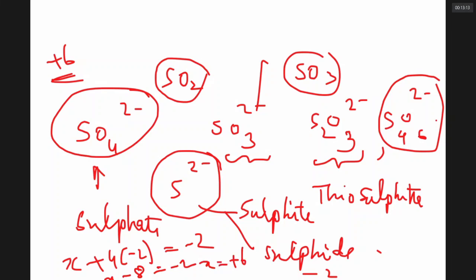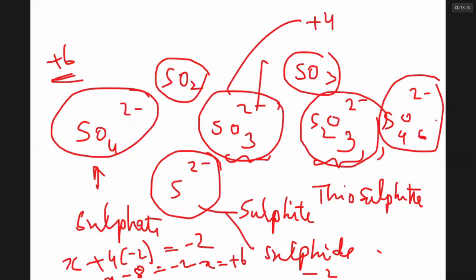What is the oxidation state of sulfur in sulfite ion? +4. What is the oxidation state of sulfur in thiosulfate ion? +2. 2x plus 3 times -2 is equal to -2.